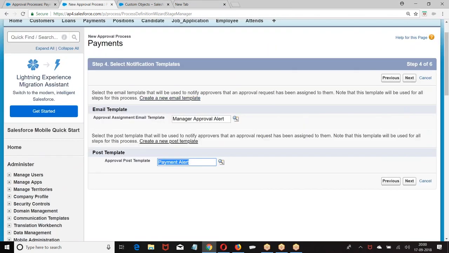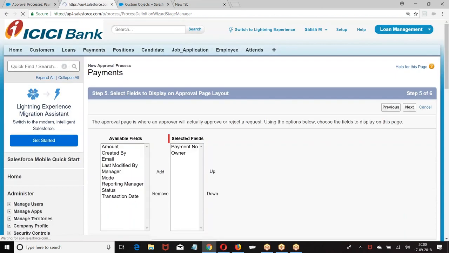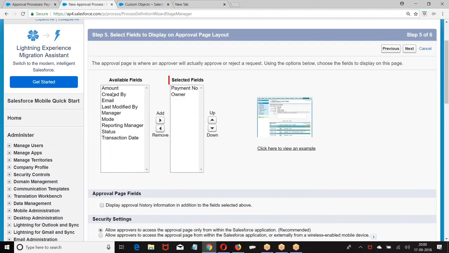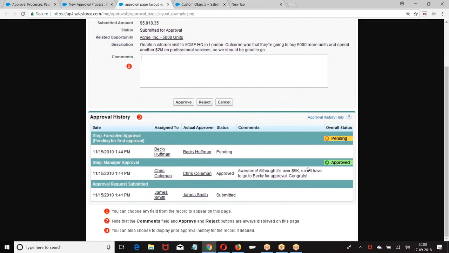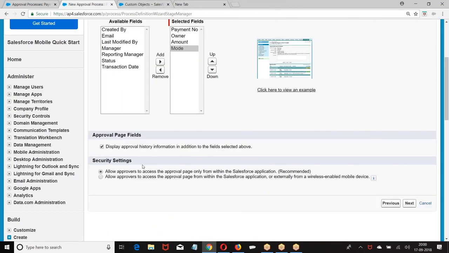So in how many ways can we notify? Through email template, chatter message. Now, which fields do you want to display? Mode, amount. Now, do you want to show the history? History means the approved, pending status of the emails you submitted. How do you want to approve? Through email or Salesforce account or wireless device. Wireless means from the mobile application, from email, from chatter or from Salesforce.